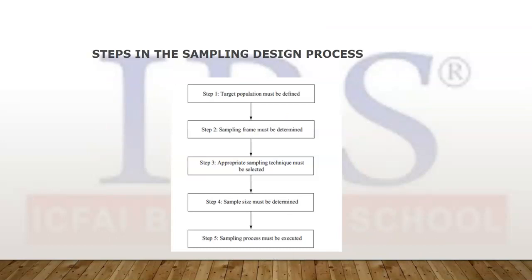Okay, next. Now these are the certain steps in the sampling process. Step 1 is you have to define the target population from where you are going to select the sample. Then you have to define the sampling frame, which is a part of the population, the region from where you are going to select the sample. Then the third step is you have to choose the appropriate sampling method, the method you are going to use for selecting the sample. We are going to discuss this later on. You have to determine what should be the size of the sample appropriate for the study, and then you execute the sampling process. These are 5 simple steps in a sampling process.